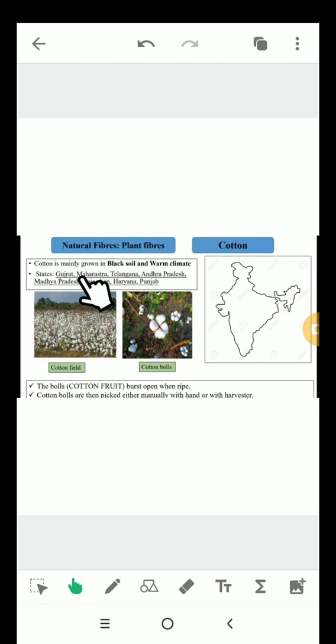These are Gujarat, Maharashtra, Telangana, Andhra Pradesh, Madhya Pradesh, Rajasthan, Haryana and Punjab. The bolls burst open when ripe. Cotton bolls are then picked either manually by hand or with harvesters.